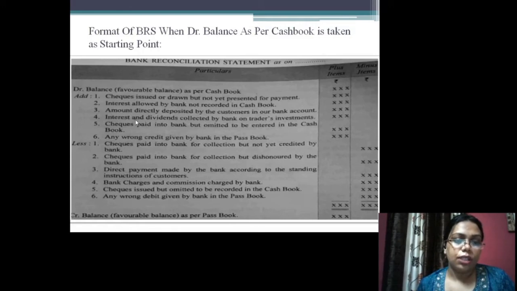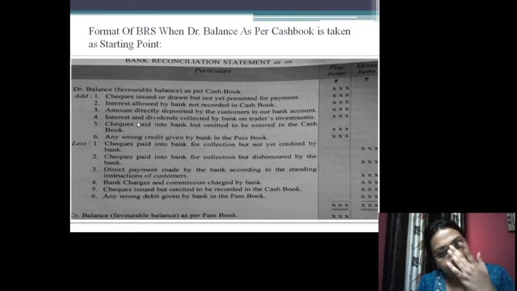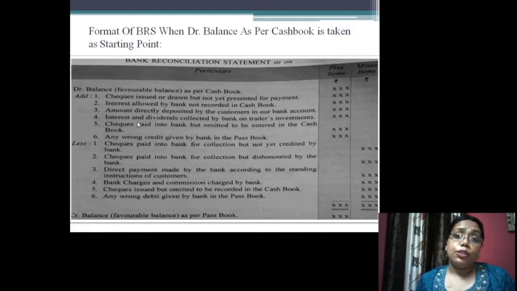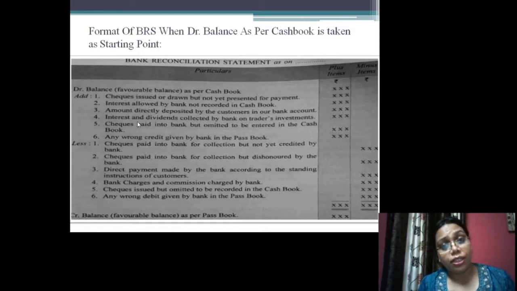Now, next is interest and dividends that are collected by the bank on the trader's investment. So, I being a firm, if I have received any interest or dividend on behalf of my investment, what will the bank do? Bank will directly credit my account with the interest and dividends that I have received on my investments. But I do not have any information about the receipt of these amounts. My passbook has already been increased, but my cash book has not been increased. So in this case, again, we will add this amount to the cash book.